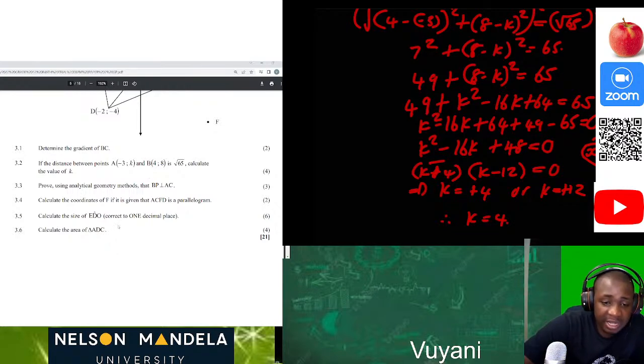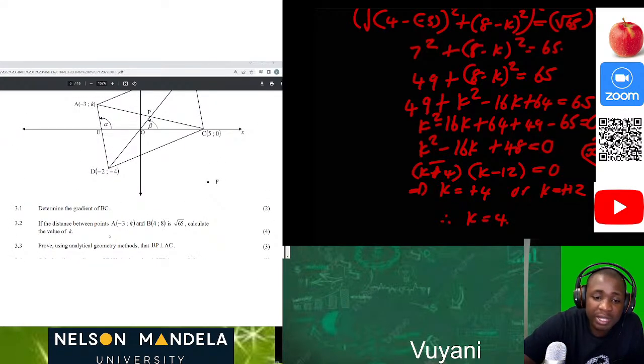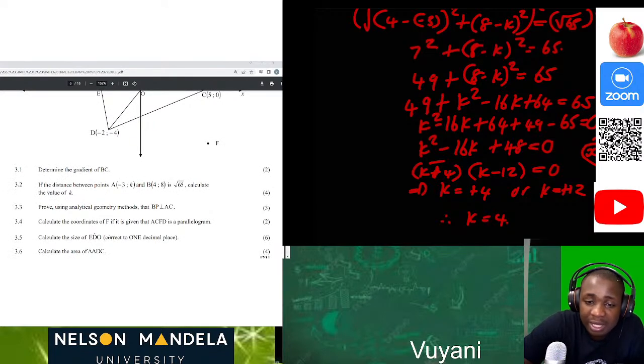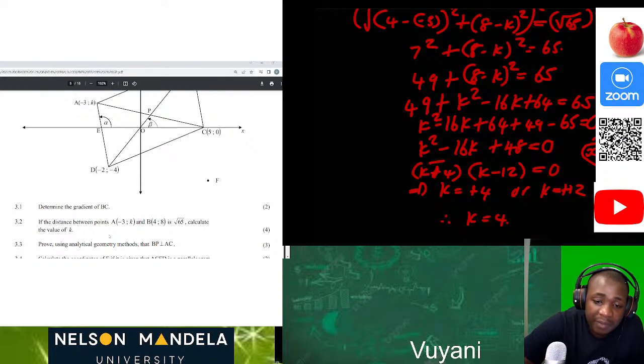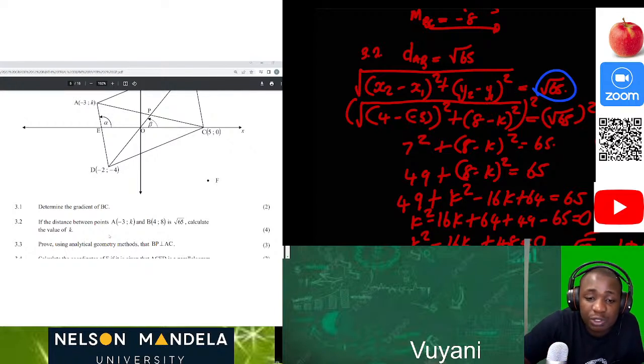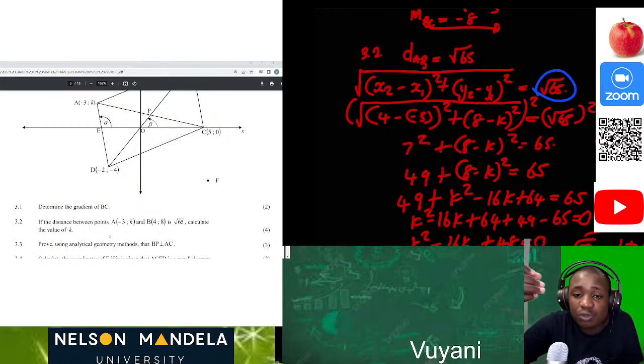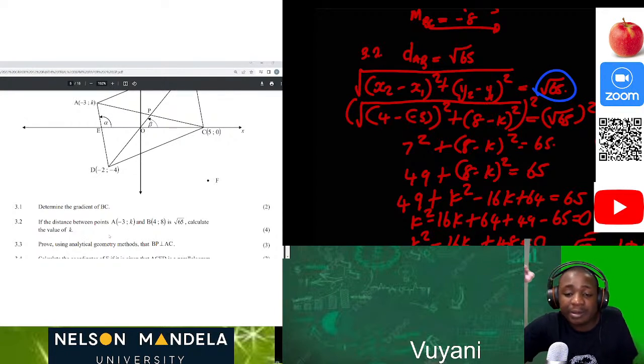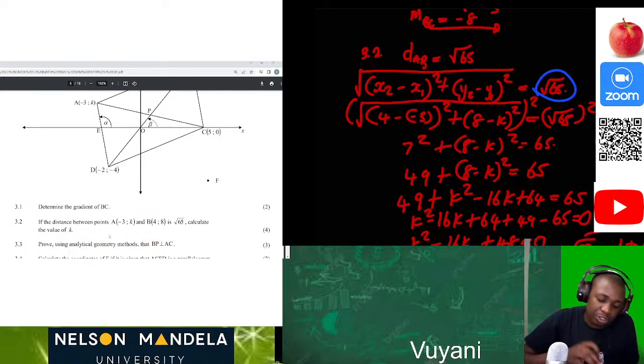Just to recap on this question, I think I was not really fluent enough. They say that if the distance between points A and B is root 65, calculate the value of k. So what we did is we used to our advantage that we know the distance to be equal to root 65, which is here. How do we calculate the distance between 2 points A and B? We use the distance formula. It says that DAB is the same as the square root of (x2 minus x1) all squared plus (y2 minus y1) all squared. Then we substituted the values of A and B in the correct positions. Then we solved for the value of k.